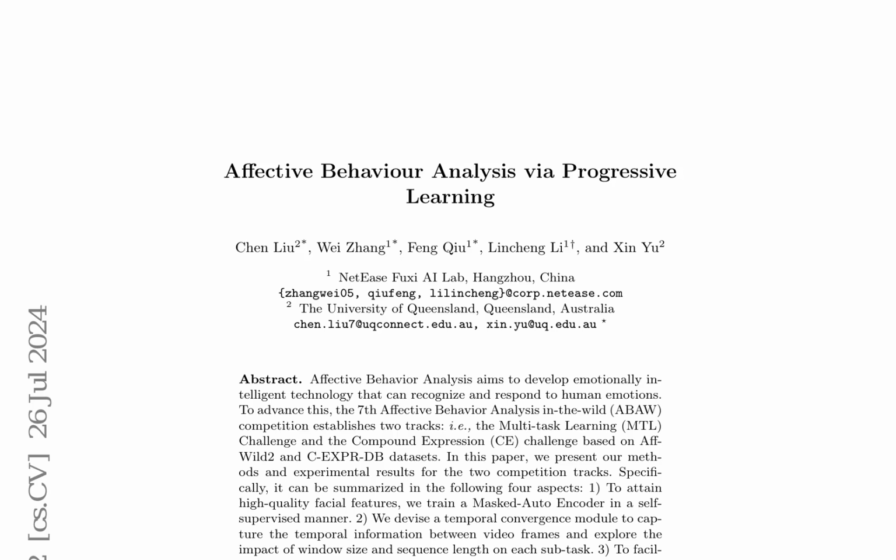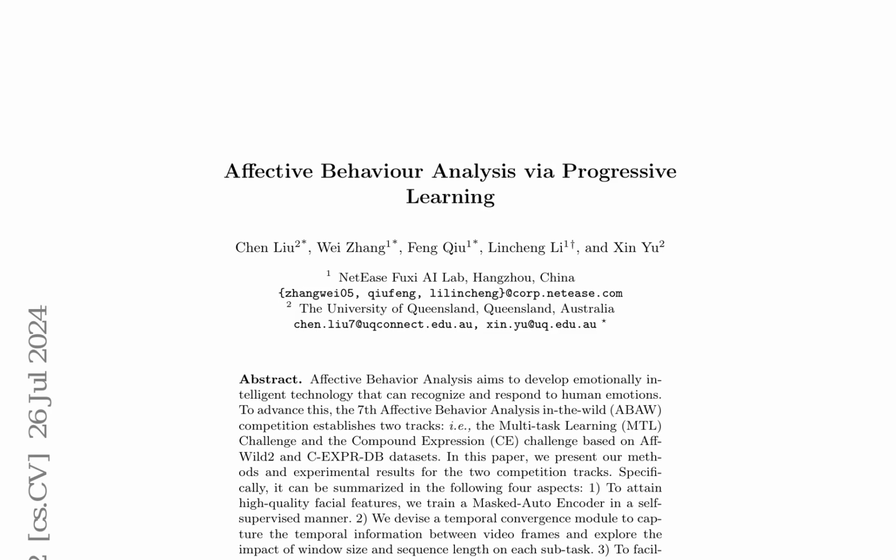Affective behavior analysis aims to develop emotionally intelligent technology that can recognize and respond to human emotions. The 7th Affective Behavior Analysis competition establishes 2 tracks: the Multitask Learning (MTL) Challenge and the Compound Expression (CE) Challenge, based on the AF-Wild2 and CEXPRDB datasets.